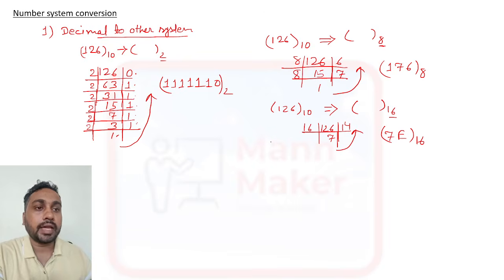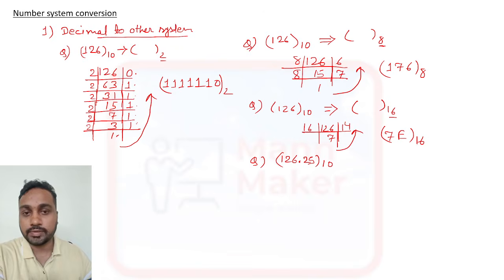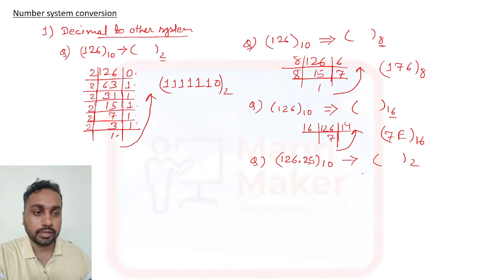Sometimes they ask a question like this, another question. Suppose you have 126.25 given in decimal. Sometimes a point-wala question also comes, like 126.25, and you need to convert it into binary form.